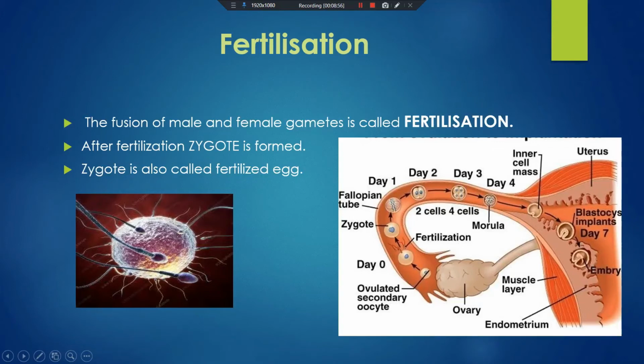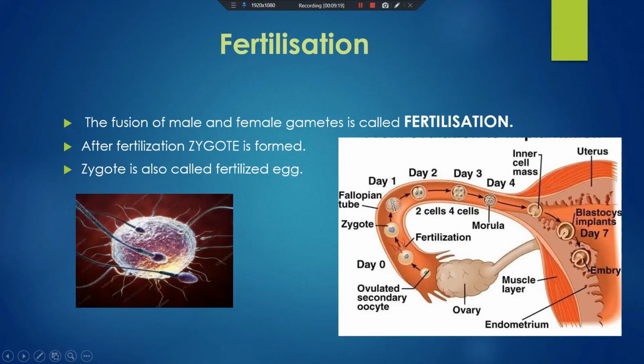Ovary releases the ovum, fertilization occurs, it converts into a zygote, and the zygote after multiple divisions converts into an embryo, and this embryo sticks to the wall of the uterus. The process of the embryo sticking to the wall of the uterus, or the attachment of the embryo to the wall of the uterus, is called implantation.